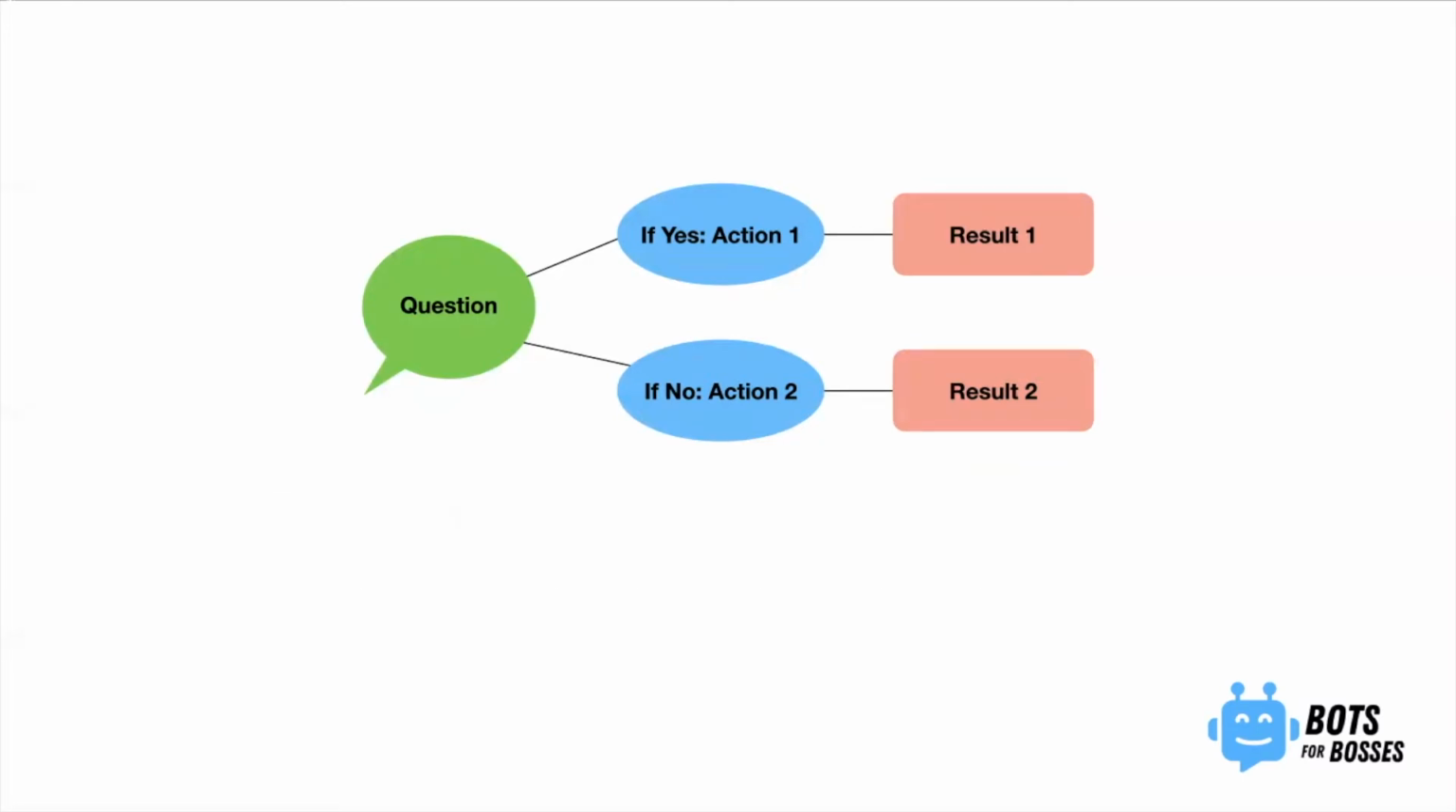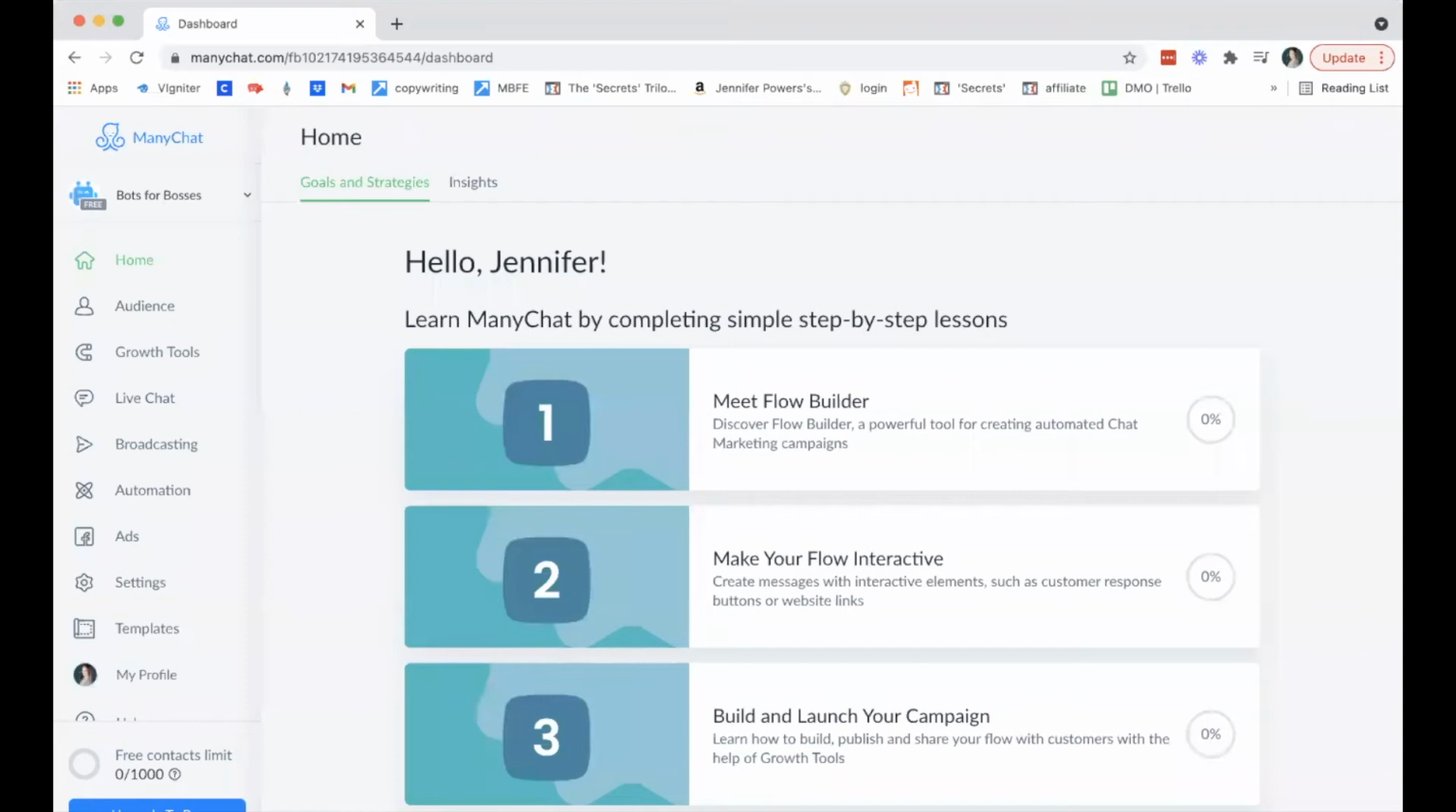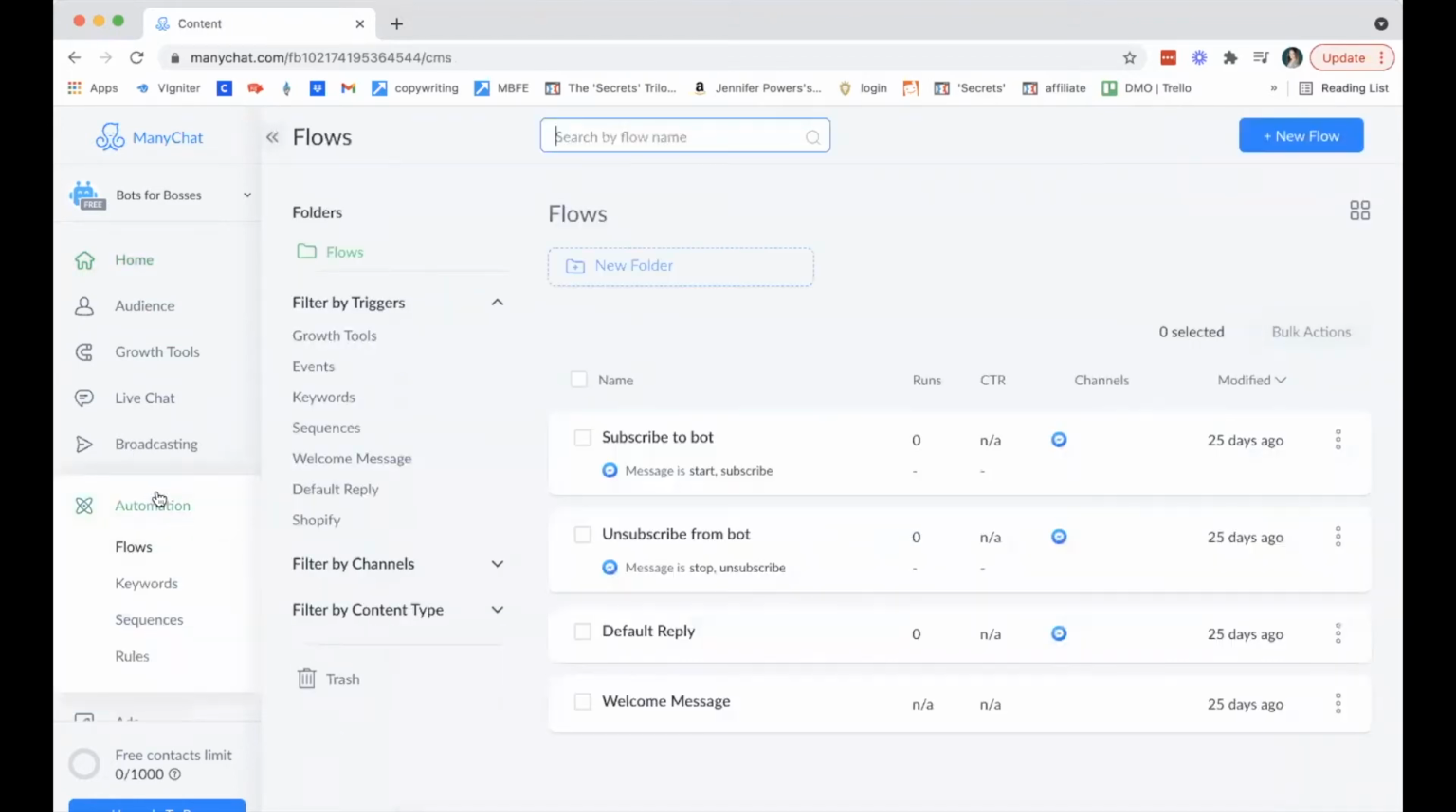Now, what I'm going to do is show you an example of a flow because visuals are key here. So let me share my ManyChat account screen and we will show you a real example of a flow. This is a quick look inside ManyChat once you have created your account and you've logged in. This is your home screen. Now to see a flow, on the left sidebar, you're going to simply go down to where it says automation and you'll see that the first option there is flows.